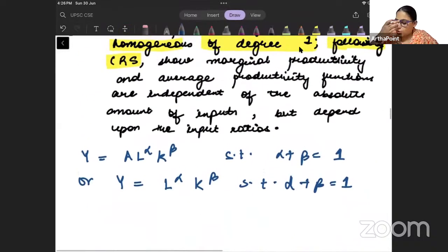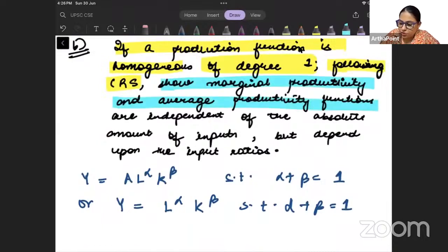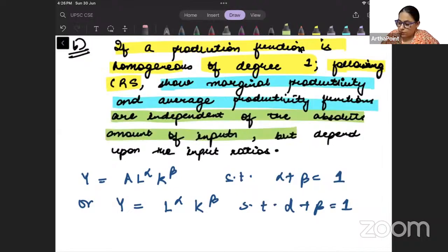ठीक है? अच्छा, now try to see the question, beta. It says, show that marginal productivity and average productivity functions are independent of the absolute amount of input. They only depend on the input ratio.